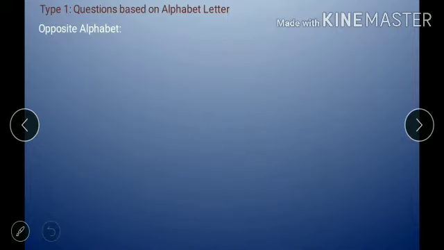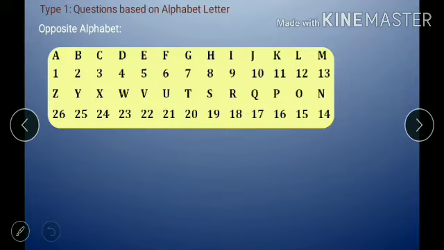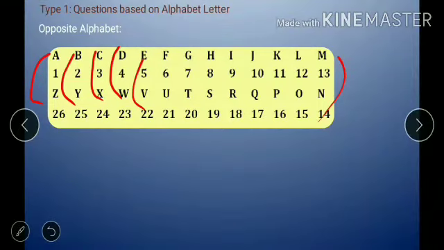Next, opposite alphabet. Opposite alphabet is like this: A has opposite letter Z, B has Y, C has X. Some questions come from this topic like this, and M has opposite letter N.